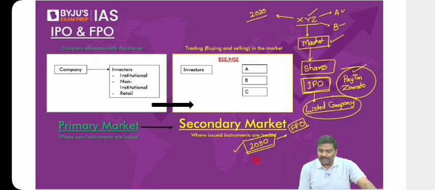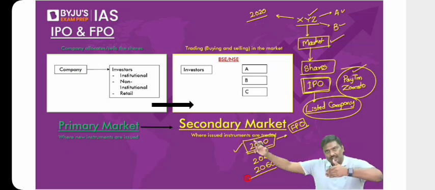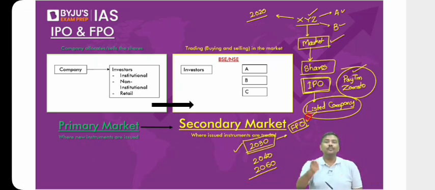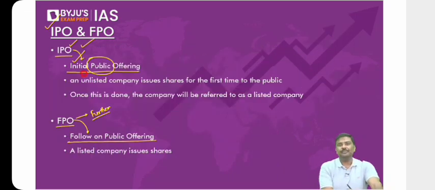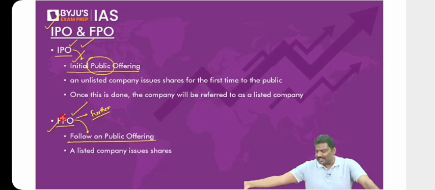Can we do an FPO again in 2040? Possible. Can we do one more FPO in 2060? Again possible. So IPO is done once, then the company is called a listed company. And this listed company in the future is allowed to issue shares, of course with regulatory approvals. Those issuances are called follow-on public offering, FPO. Any problem? Let me know. So IPO and FPO. And once the company is listed, it is called a listed company. It is present in the stock market. You will purchase these shares, you will sell these shares, etc.